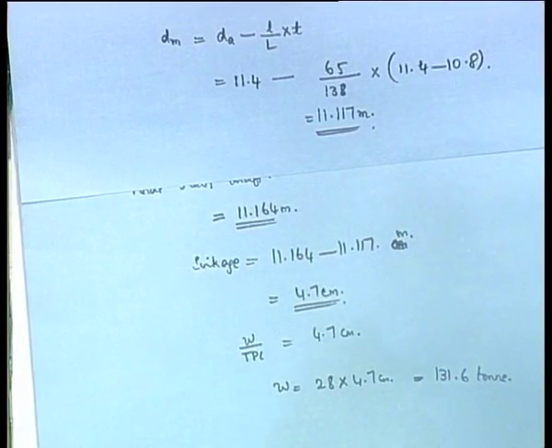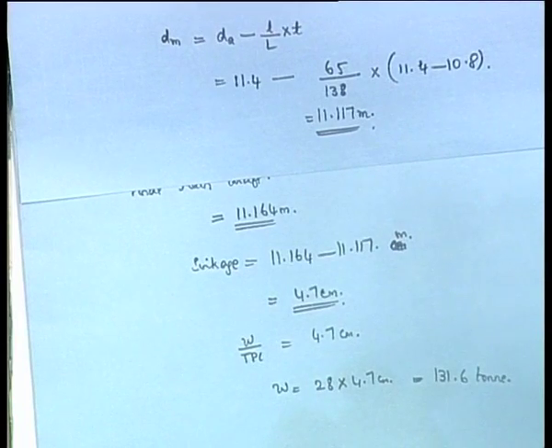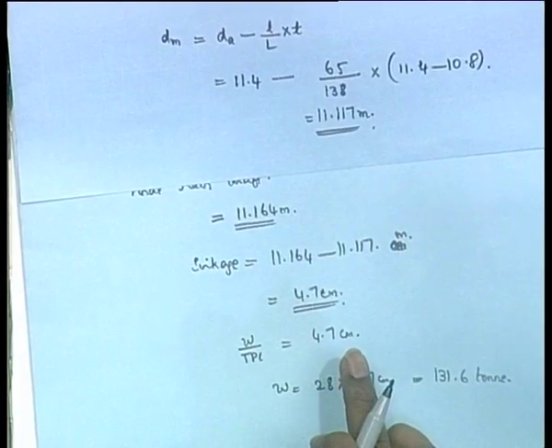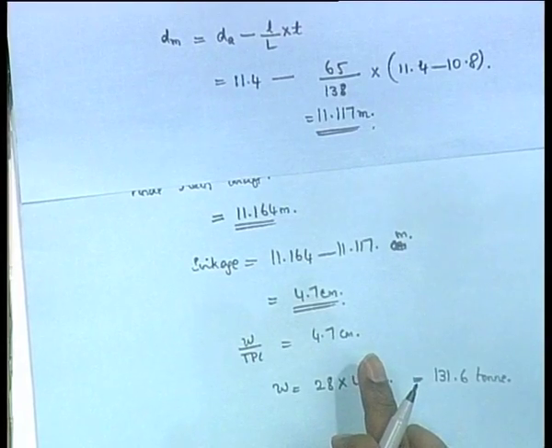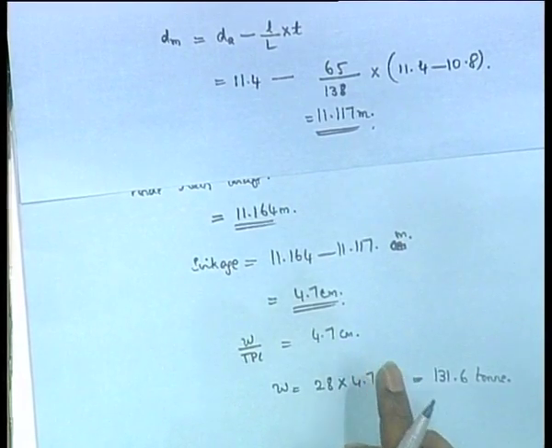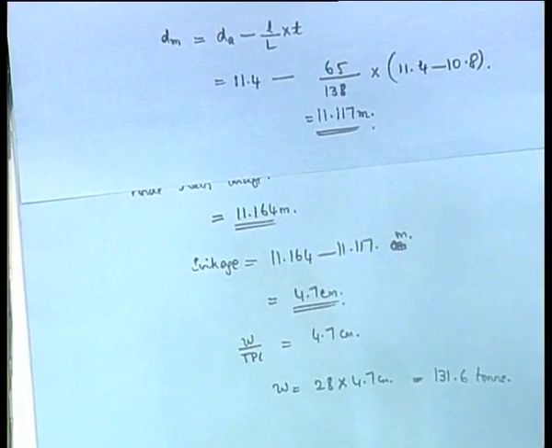Okay. Now, you can check one thing. If you just take an average draft, whereas we have taken the mean draft, which is the draft at the center of flotation, you will get a very small difference, but still a difference in the answer.